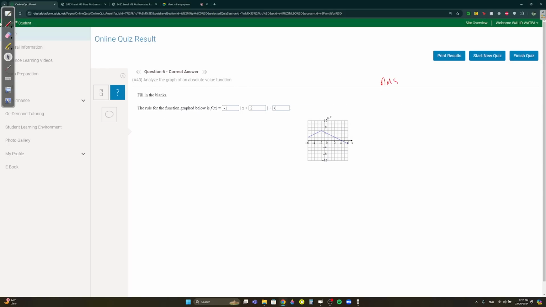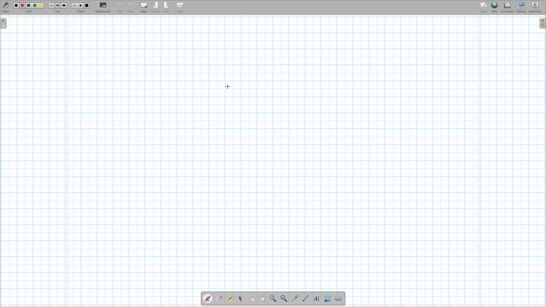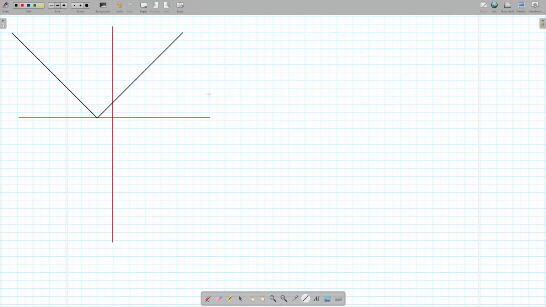Question 6. The rule for the function. Okay, remember, let's go back here. Remember last year, towards the end of term 1, we learned about absolute value functions and then quadratic functions. So this would be the xy plane. The absolute value function would have its vertex, let's say over here, and then it would be a straight V-shaped graph, something like this. The absolute value function is represented as y equals a absolute value of x minus h plus k. This is the absolute value function.